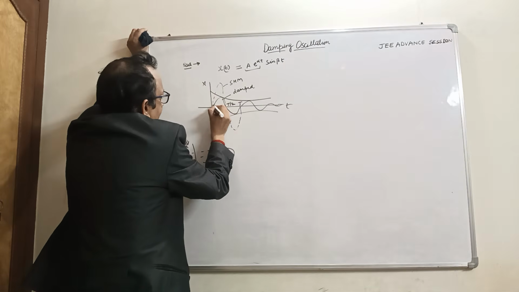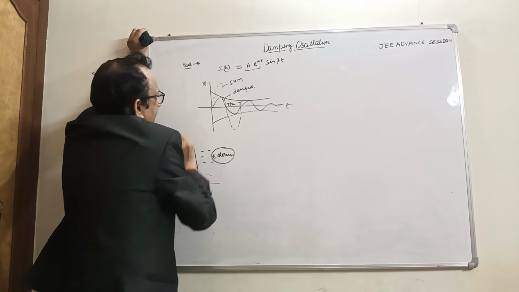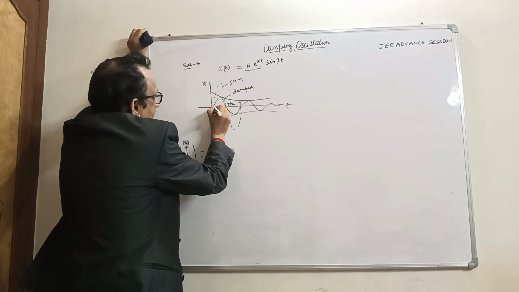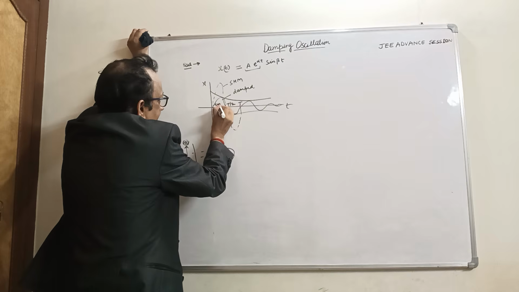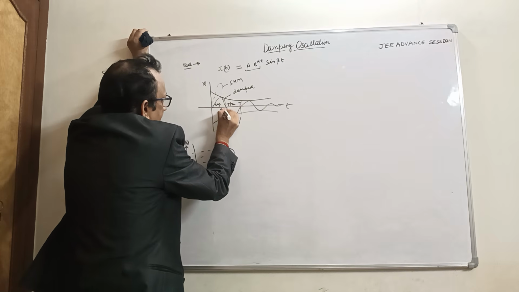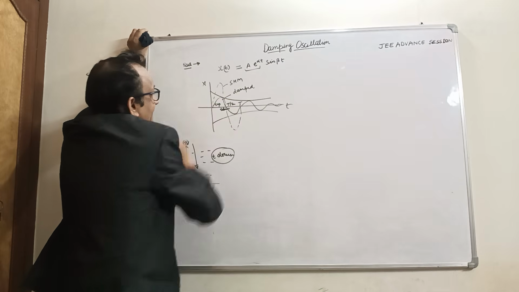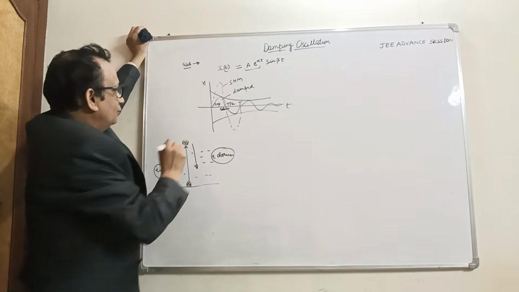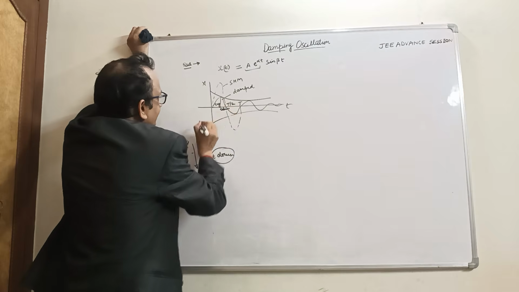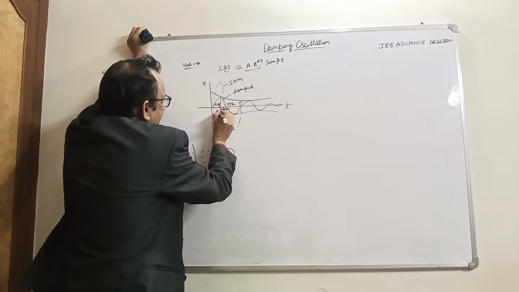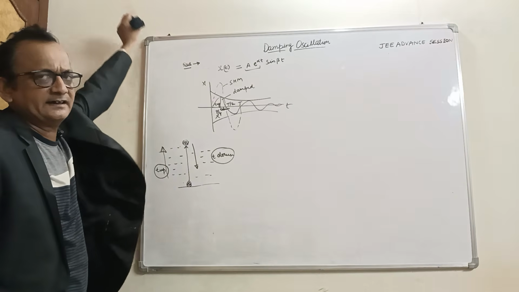When the particle moves from the equilibrium position to its extreme position and returns back, then this is the time up and this is the time down. The time down is more and the time up is less. So if we consider this point, this time would not be T by 4 as it is in SHM.